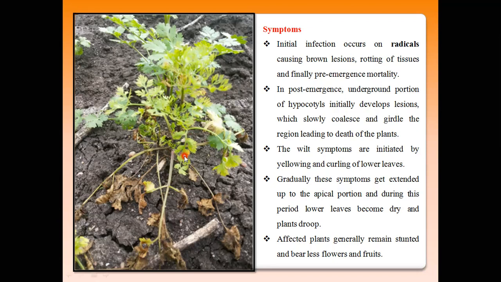Gradually these symptoms extend up to the apical portion of the plants. In this way the whole plant dries and wilts, and the affected plants remain stunted and may or may not bear flowers and seeds.